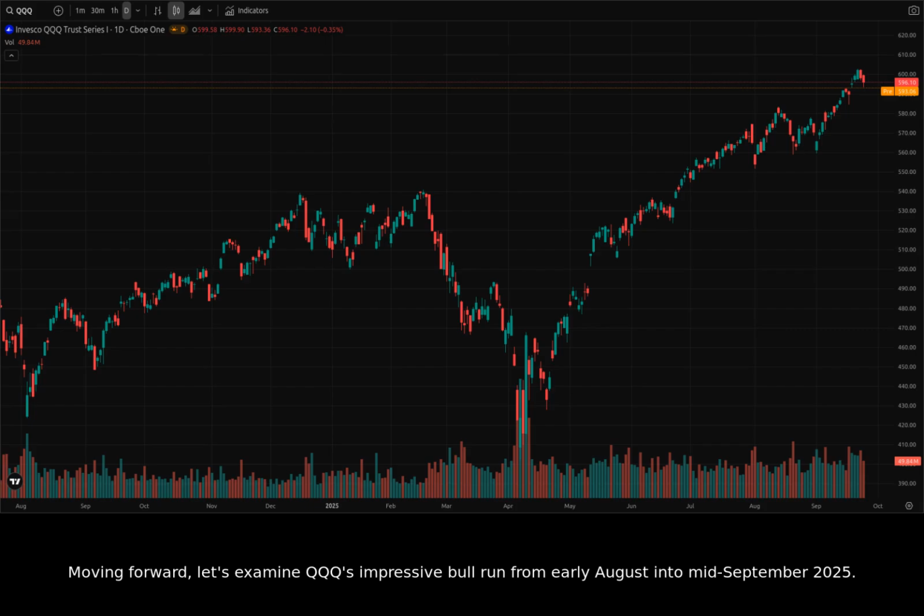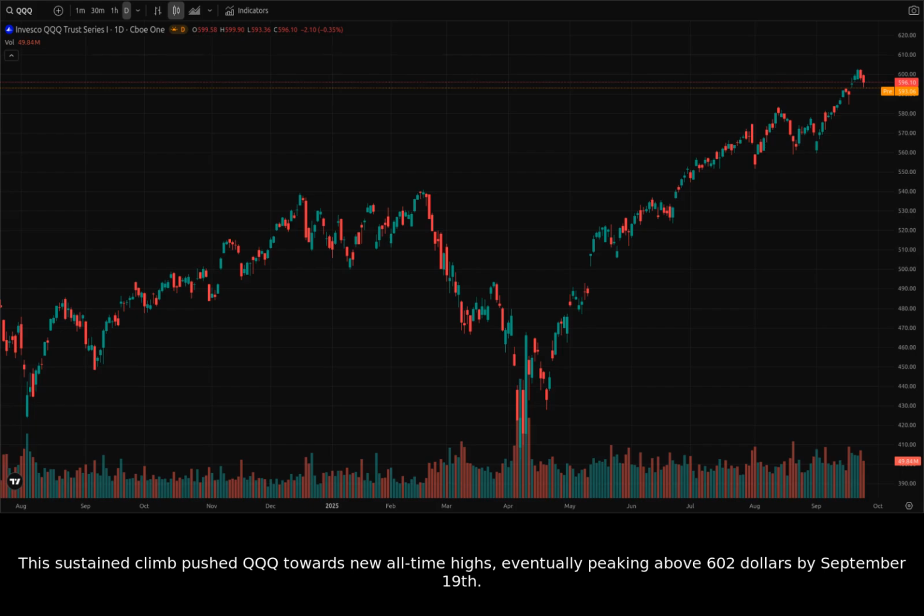Moving forward, let's examine QQQ's impressive bull run from early August into mid-September 2025. Starting from lows around $550 in early August, the ETF saw a consistent and strong upward trajectory. This sustained climb pushed QQQ towards new all-time highs, eventually peaking above $602 by September 19th.